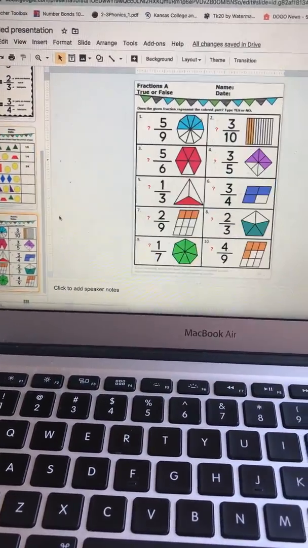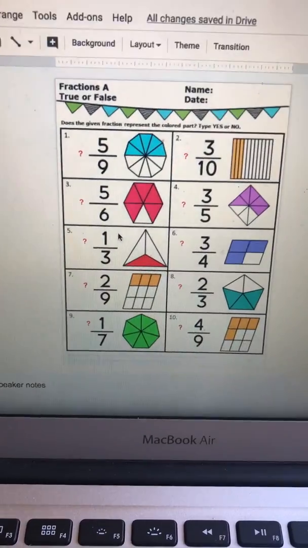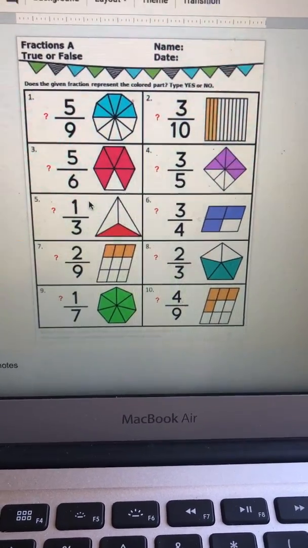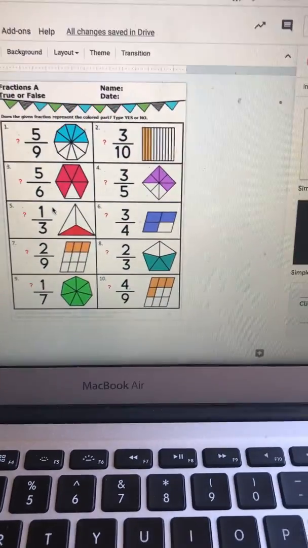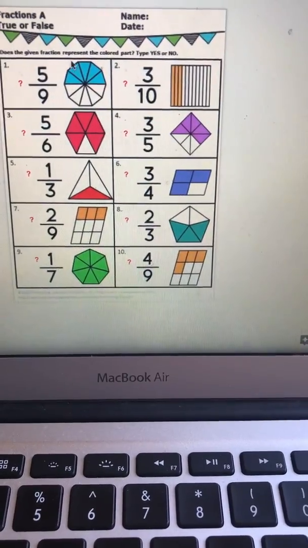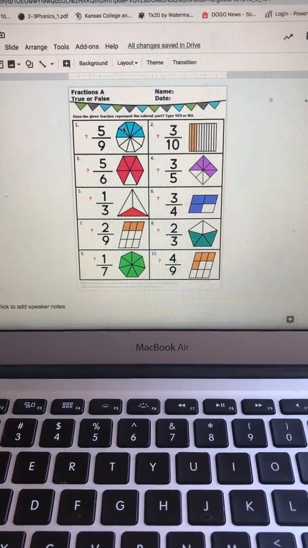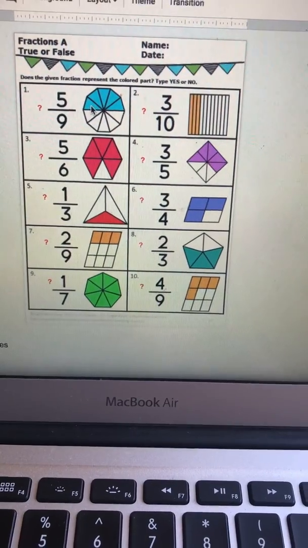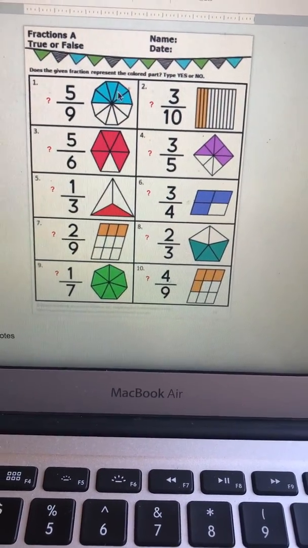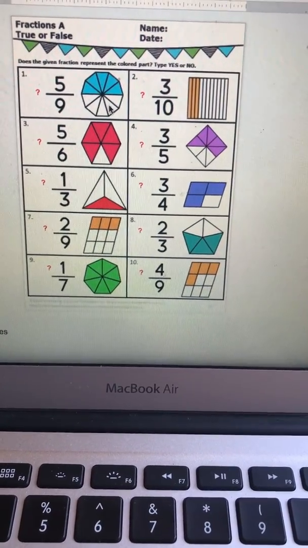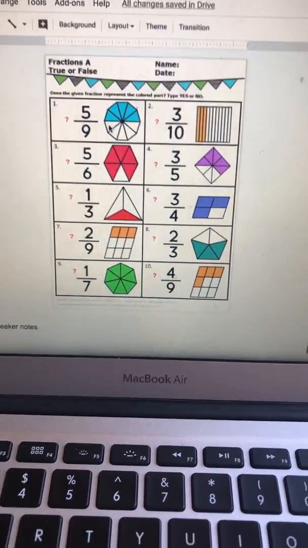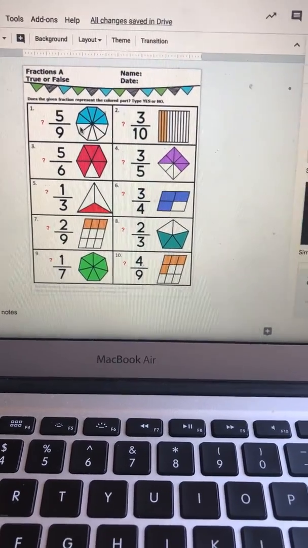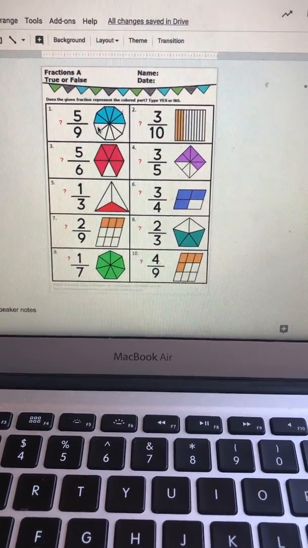Alrighty. And the last one is kind of the same thing that we did. It says, does the given fraction represent the colored part? Yes or no? So we have to count how many parts, right? Because that's our denominator. We're only going to do 2 today because I think that you guys can figure it out. So let's do this one. Let's count from the beginning. 1, 2, 3, 4, 5, 6, 7, 8, 9, 10. So how many parts do I have? I have 10. So can it be 9 on the bottom?